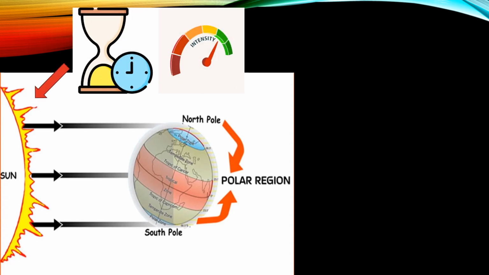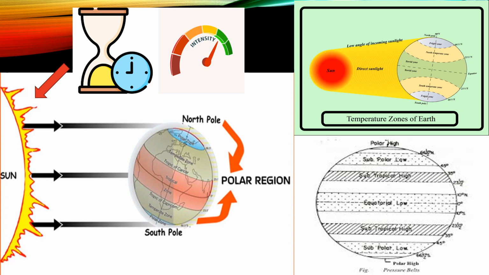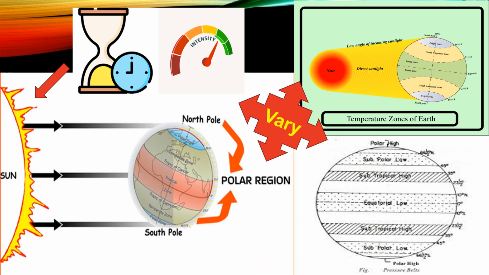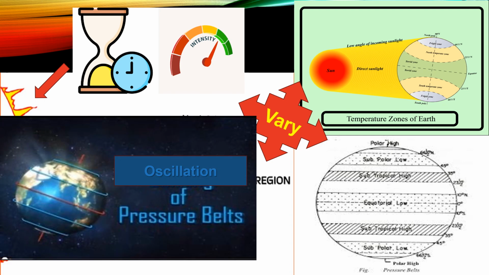The duration and intensity of the sun's rays vary during particular periods of the year in both the hemispheres. As a result, the locations of the temperature zones and the pressure belts dependent on the sun's heat also vary. This change is of about 5 degrees to 7 degrees towards the north in the Uttarayan and 5 degrees to 7 degrees south in the Dakshinayan. This change in the pressure belts is called shifting or oscillation of pressure belts.